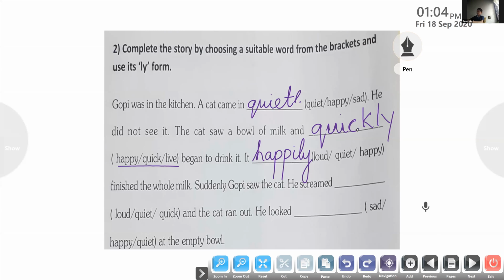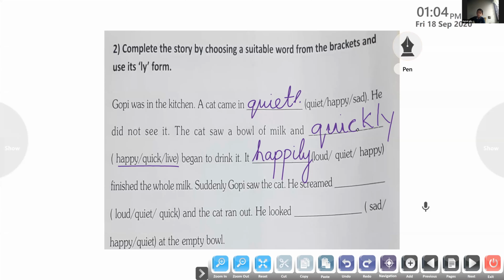Who can do this exercise for me? Yes, ma'am. Yes, Manha, do the next one. Suddenly, Gopi saw the cat. Then what did Gopi do? He screamed. Scream: loud, quiet, quick.